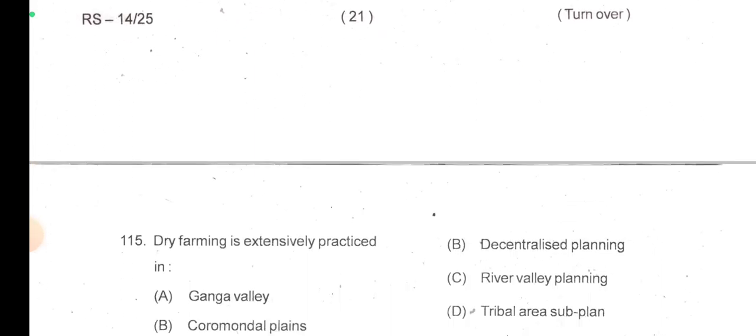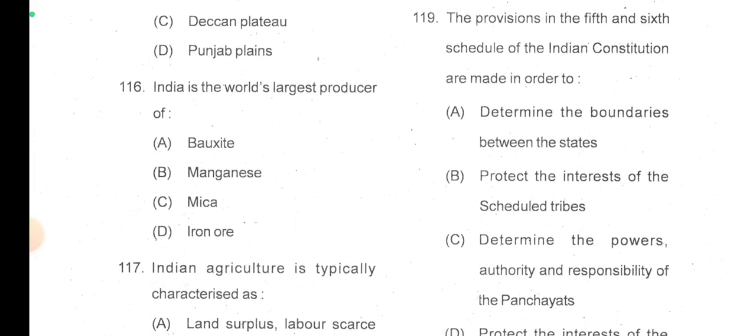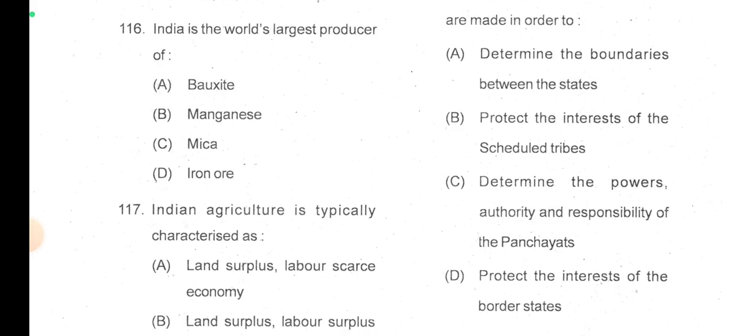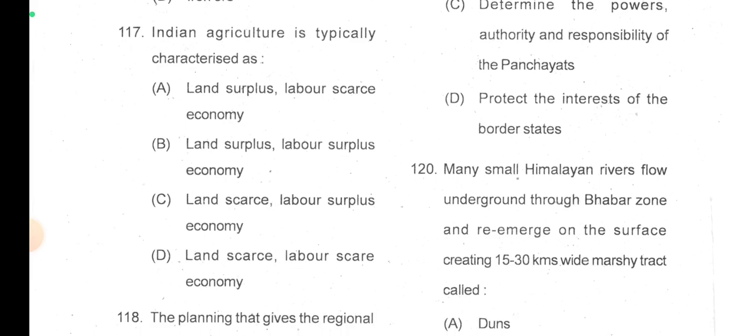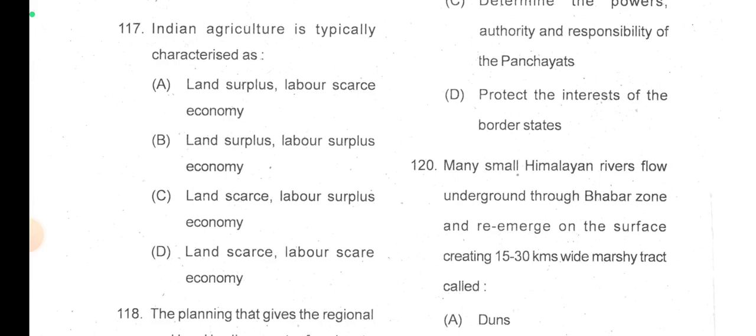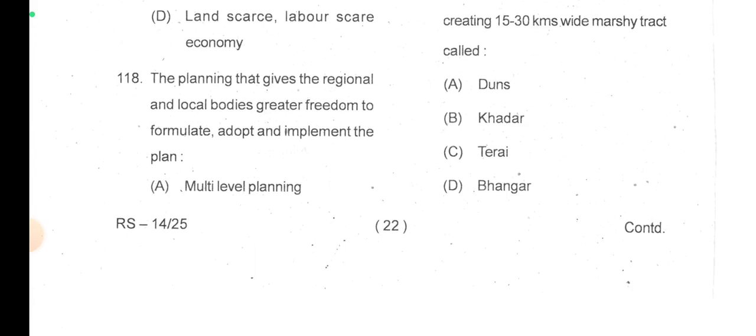Okay, 114. Dry farming is extensively practiced where rainfall is less, so that is in the Deccan Plateau. India is the world's largest producer of bauxite, and Indian agriculture is typically characterized as a land scarce, labor surplus economy. Option C. 118. The planning that gives the regional and local bodies greater freedom to formulate, adopt and implement the plan, that is called multi-level planning.